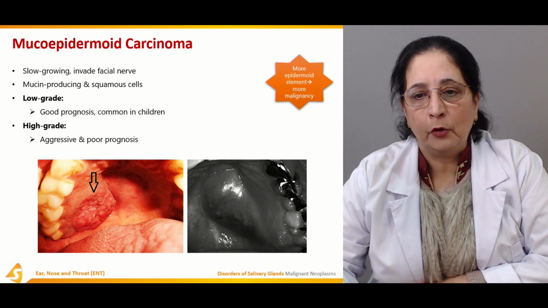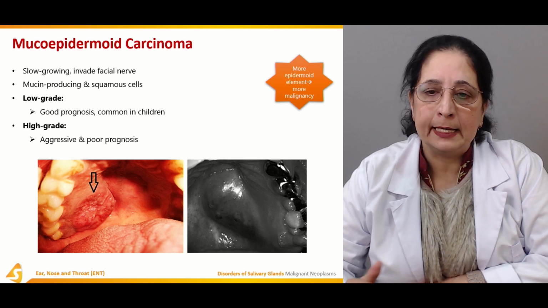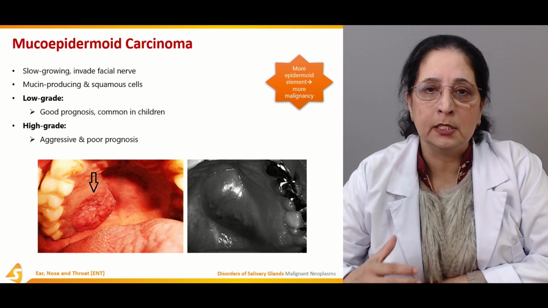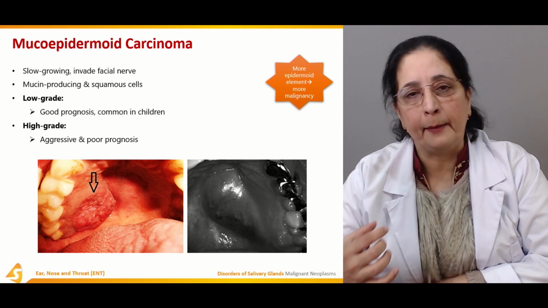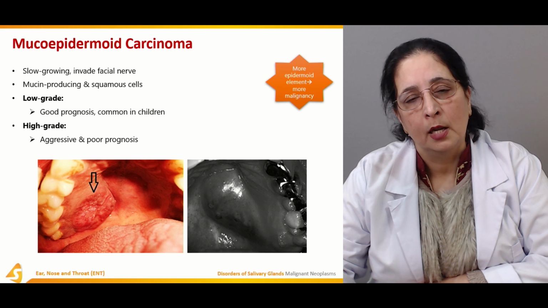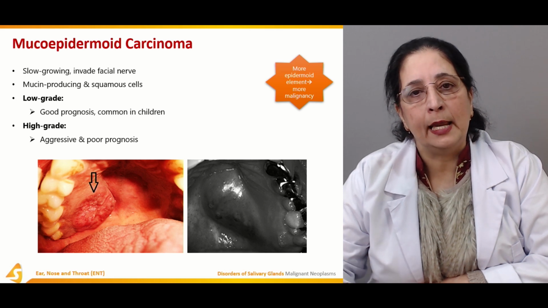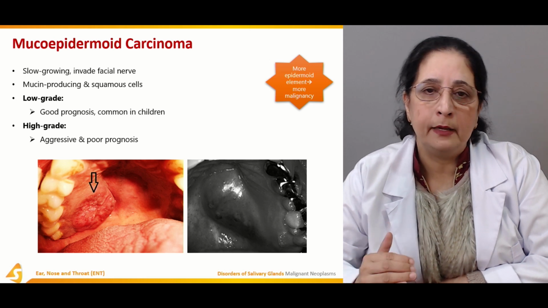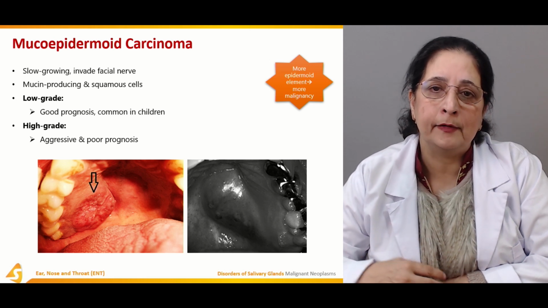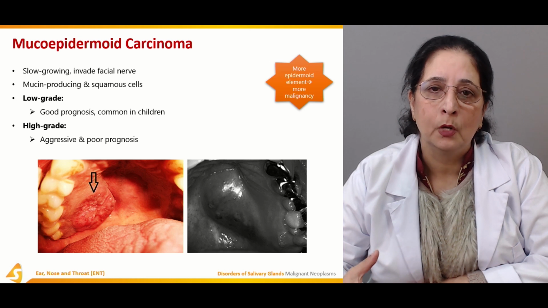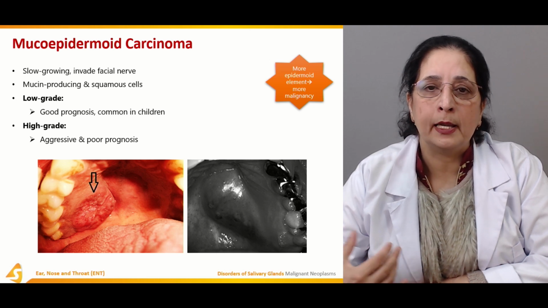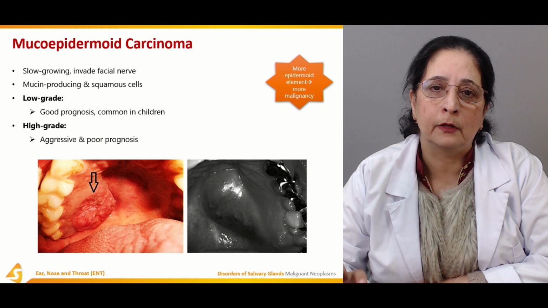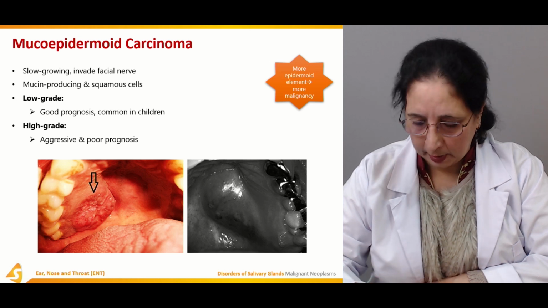More epidermoid element, more malignancy. So now we notice this is the mucoepidermoid carcinoma. If the epidermoid element of the carcinoma is more, then it's more malignant. There is more tendency to spread more and invade more because of the more epidermoid element.